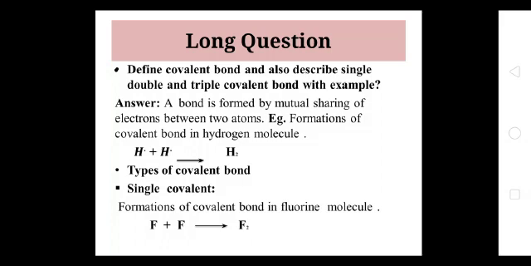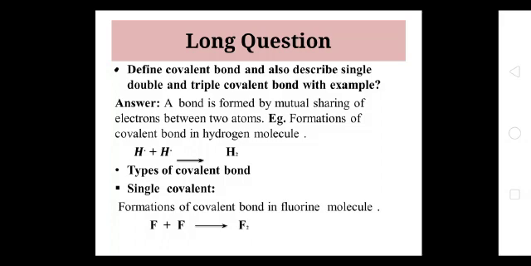For example, formation of a covalent bond in the hydrogen molecule. In the hydrogen molecule, two hydrogen atoms are involved. Basically, a hydrogen atom contains one electron, so it needs to attain stability. It attains the electronic configuration of noble gases, so it completes its duplet rule. It follows the duplet rule because the outermost shell of hydrogen contains only two electrons.